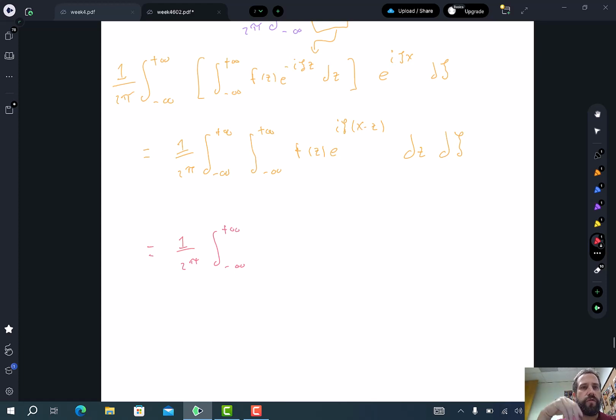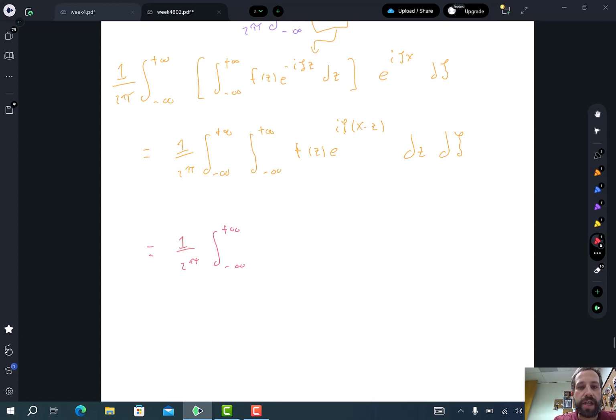So you might remember the Fubini-Tonelli theorem, or I forget exactly what it's called in Calc 3, where you're allowed to interchange the order of integration. Like if you're integrating a continuous function on a closed set, on a compact set, you're allowed to swap the order of integration. So I want to swap the order of integration here, but the problem is we're integrating not over a compact set. We're not integrating over a bounded set. We're integrating over all of the real line. So that's why there's going to be a problem.